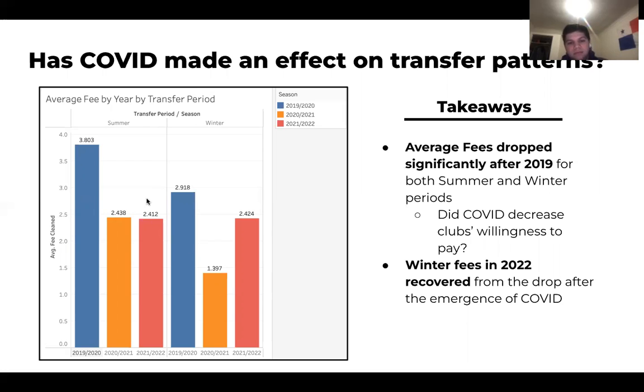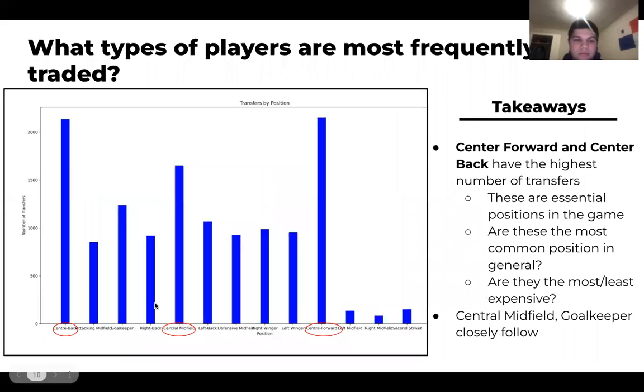What you can see here is that the average fee of all transfers has significantly dropped from 2019. So we can probably say that clubs' willingness to pay has decreased a little bit. Moving forward, we also wanted to look at what types of players are most frequently traded. You can see them circled here. They're center back, central midfield, and center forward. Those positions are the most essential positions in the game, so you can expect that these would be the most commonly transferred.